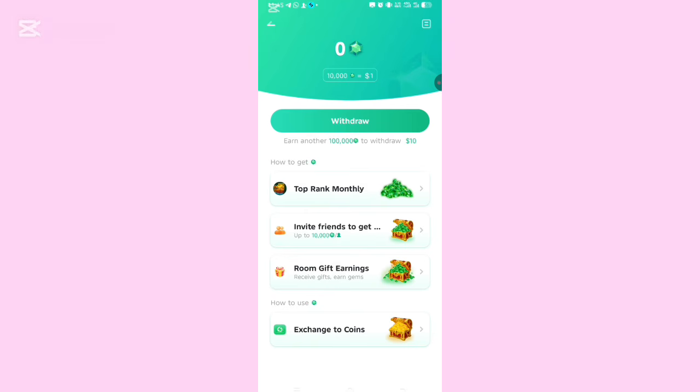Once you click on this place, you will see withdraw, and the lowest amount you can withdraw on this app is 10 USDT. That is the minimum amount you can withdraw. In this app, you see those gifts people will give you when you go live or join other people, you are earning through those gifts. Room gifts earning. Once you join other people's live and you sit on the seat and interact with them, people share gifts there, and you are getting those gifts.